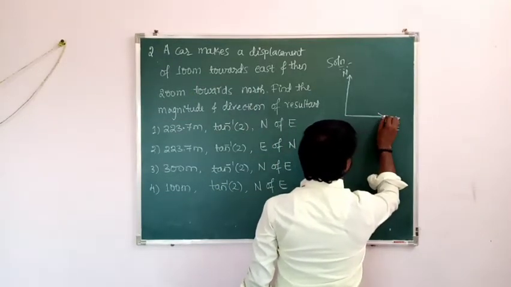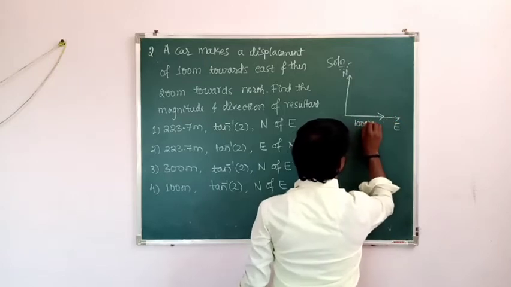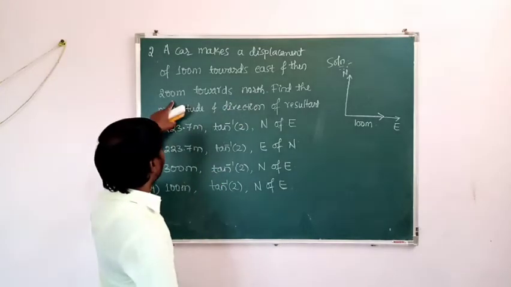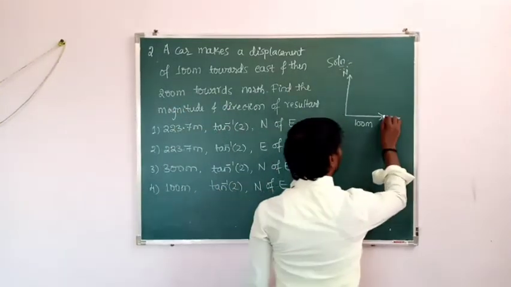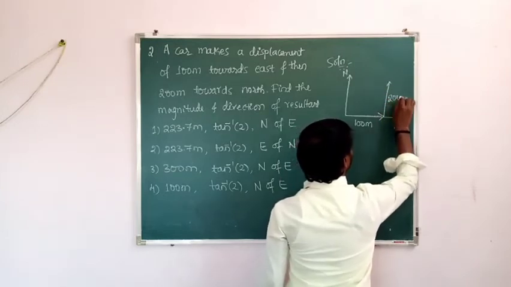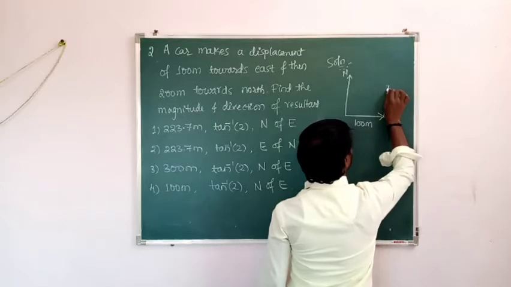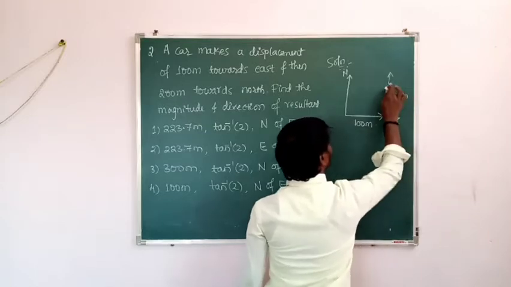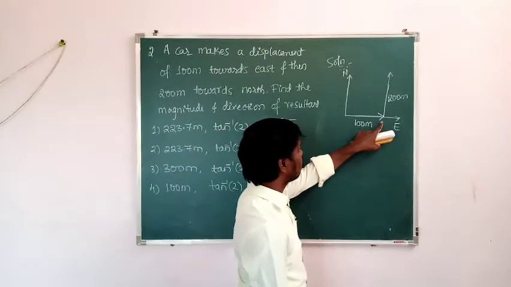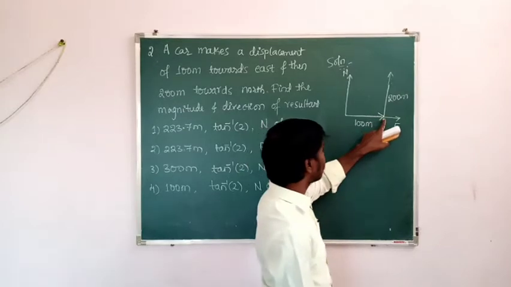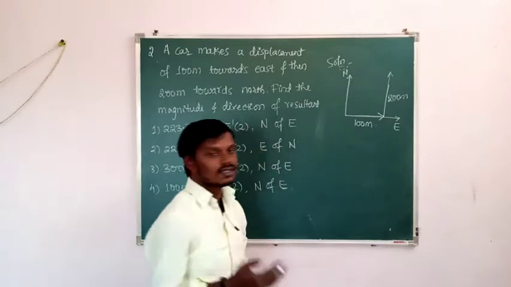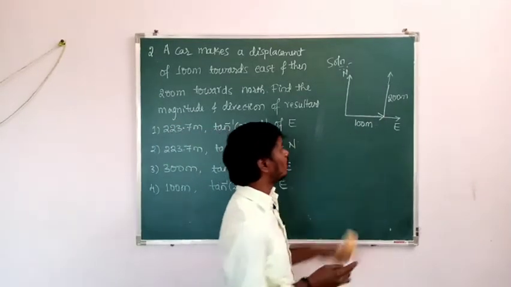What is the displacement of the car? That is 100 meter towards east. Okay, then 200 meter towards the north. Then the displacement of the car towards east is how much? 100 meter, and the displacement of the car towards the north is how much? 200 meter. So we have to find the resultant displacement of 100 meter and 200 meter.